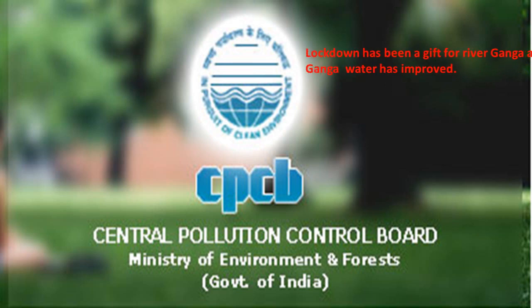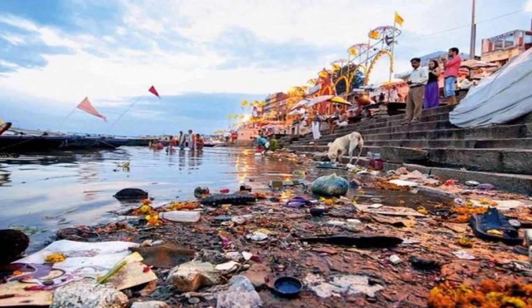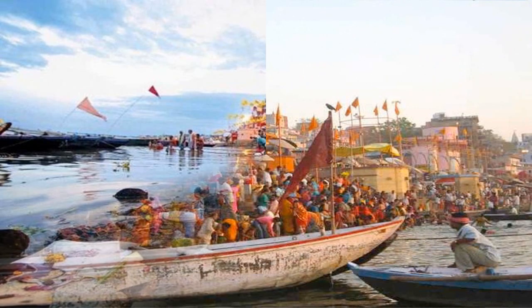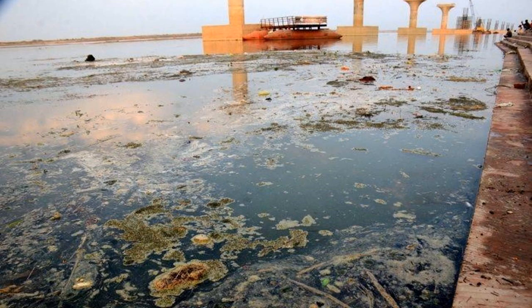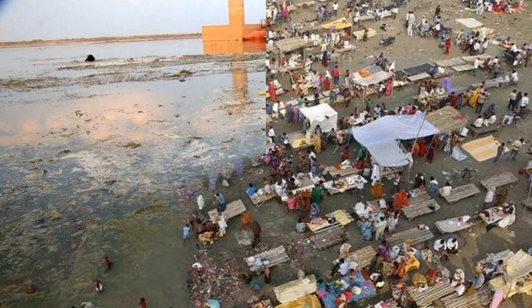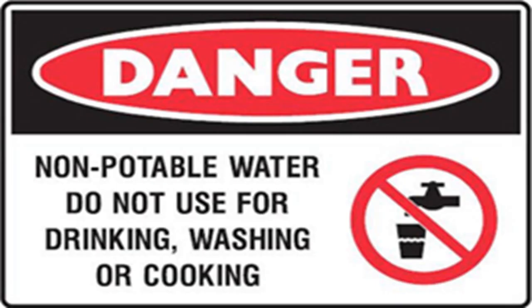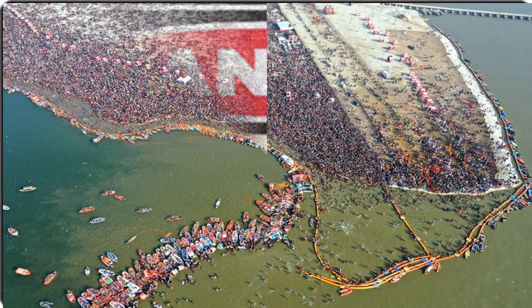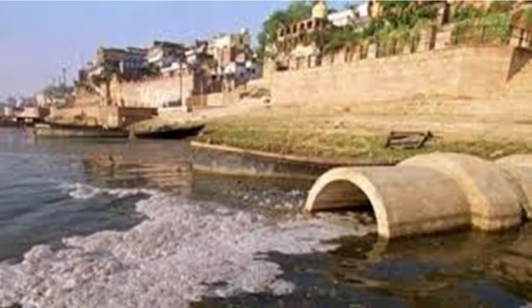Now, let us take the case study of water pollution. The Central Pollution Control Board has identified River Ganga as the most polluted river in India. This river supplies water to one of the most densely populated areas in the world. But research shows that the water of Ganga is unsuitable for drinking, bathing, and irrigation because of the presence of chloroform bacteria.